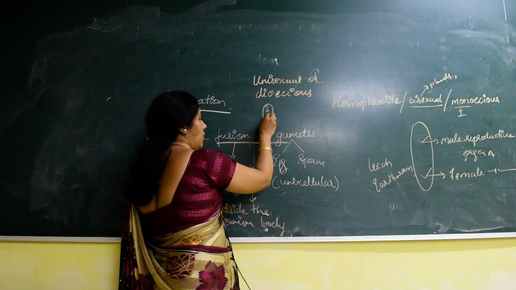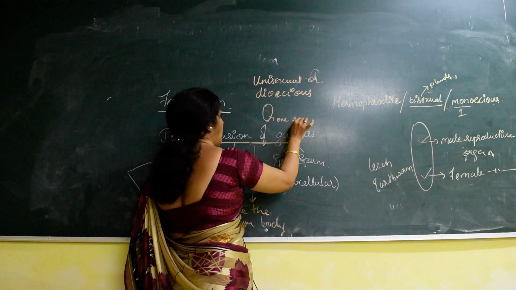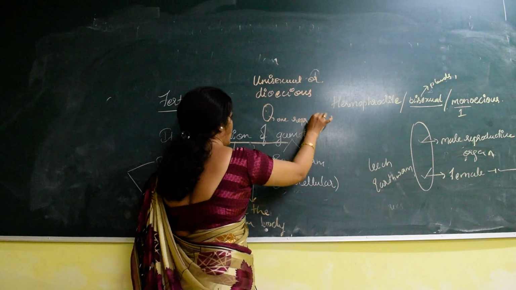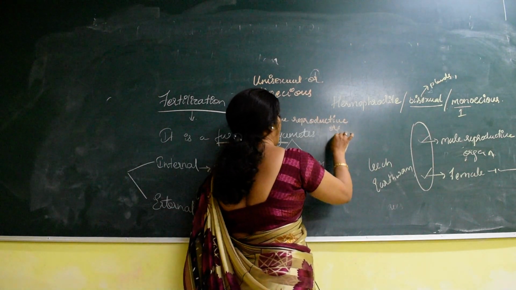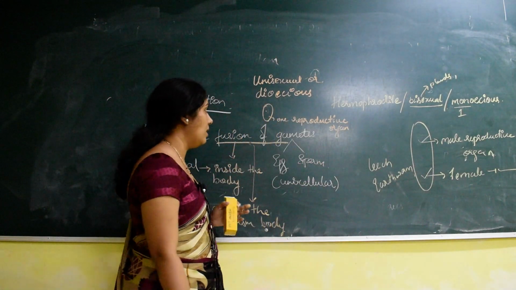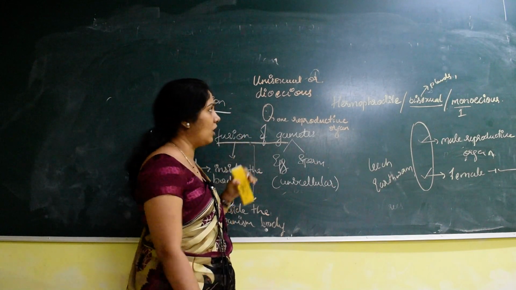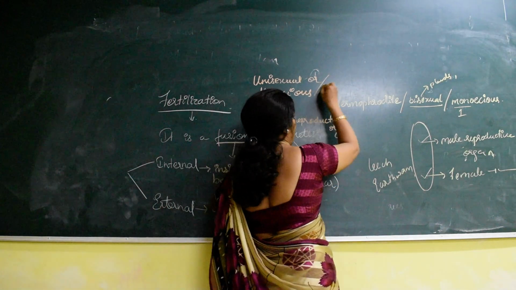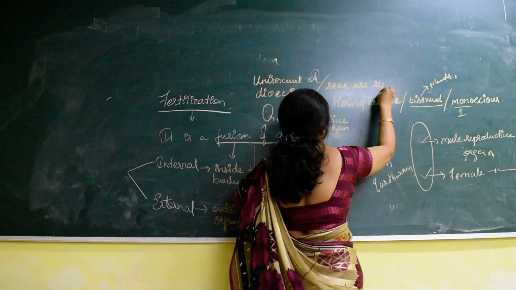So each single individual contains only one reproductive organ, either male or female. Hence for the unisexual or dioecious organisms, we can also say sexes are separate.